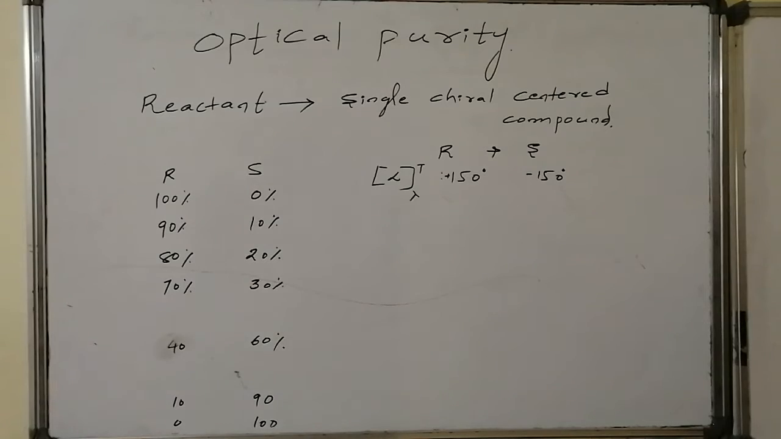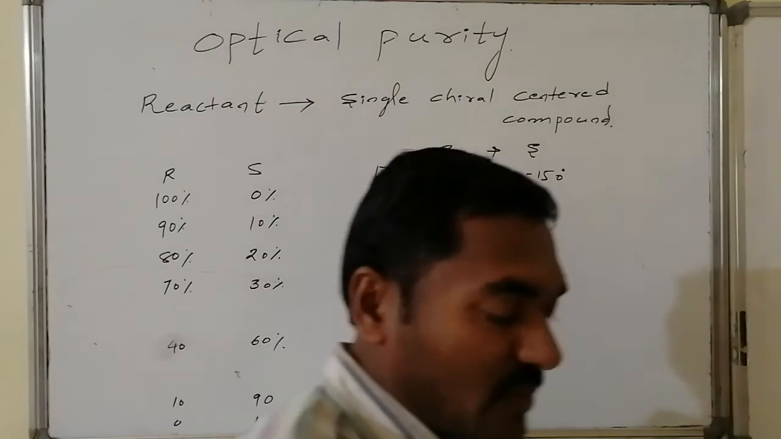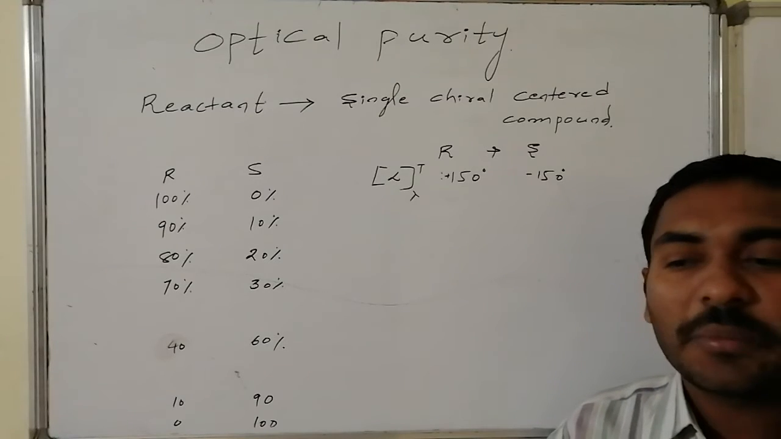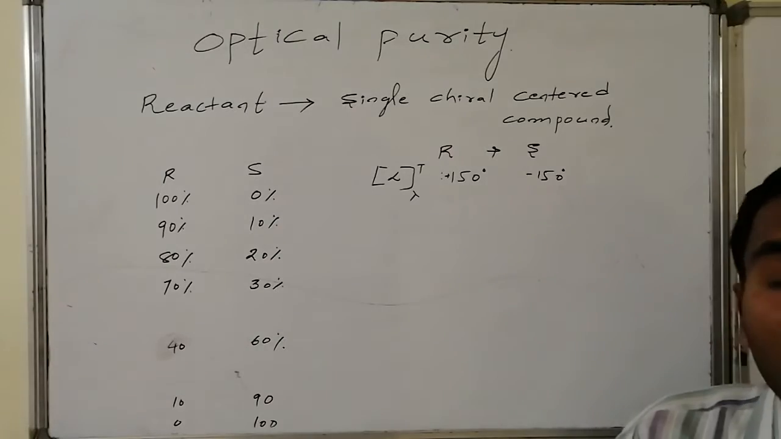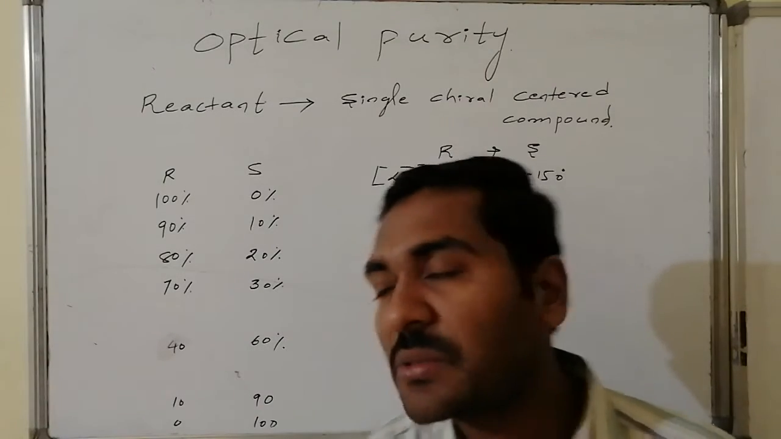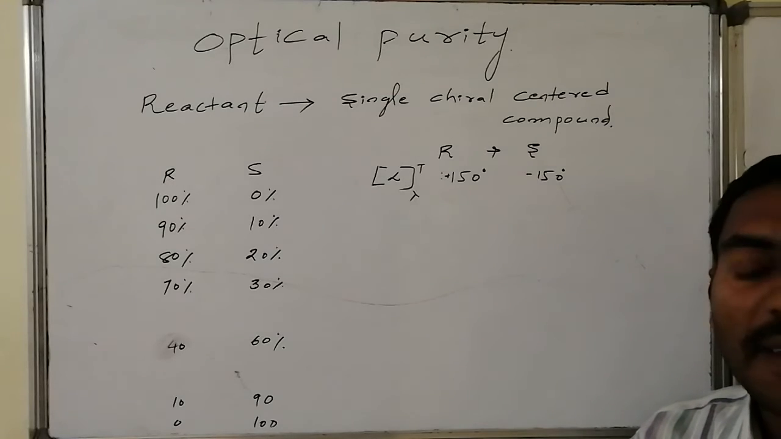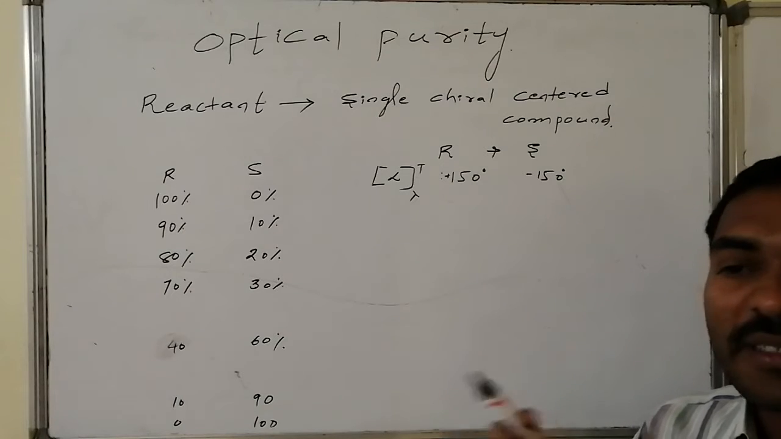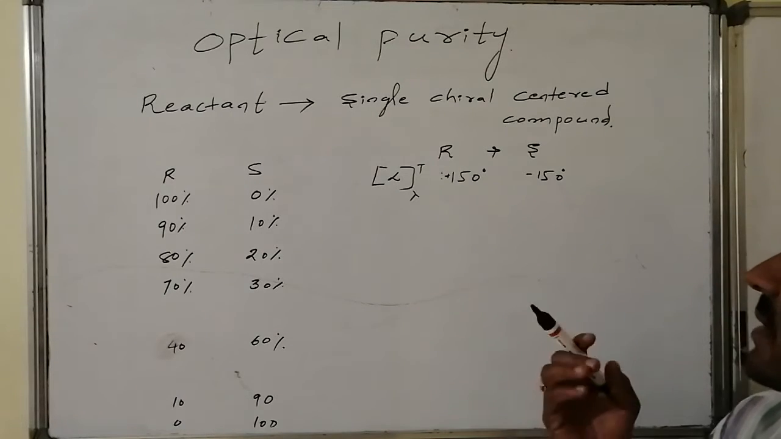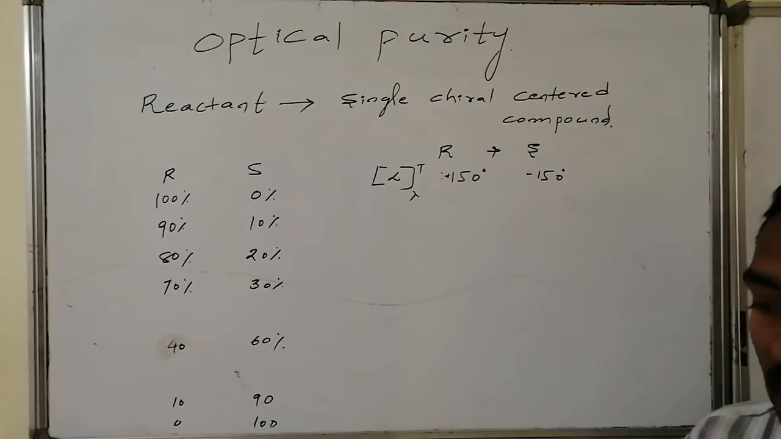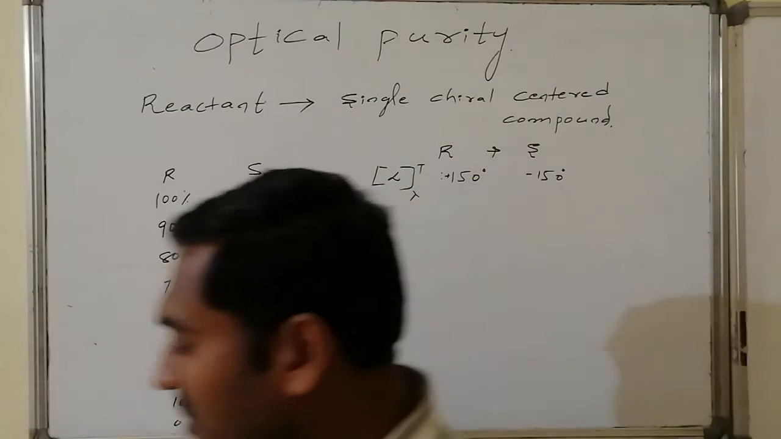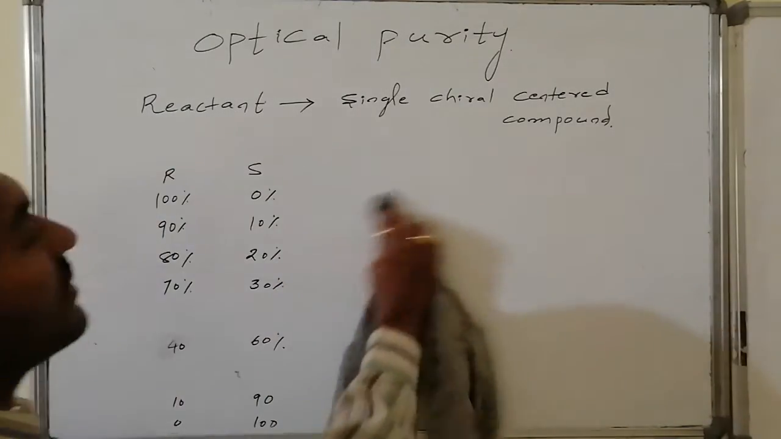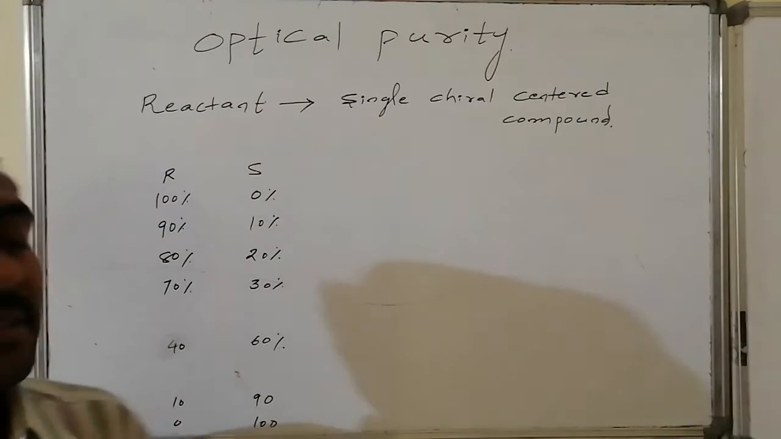As far as this question is concerned, the single chiral centered compounds are enantiomers of one another. R is one configuration, and S is the opposite configuration, non-superimposable mirror images. Hence, these are known as enantiomers of one another. The first enantiomer has a specific rotation of plus 150 degrees, and the next, being its enantiomer, has the same quantity with the opposite sign, minus 150 degrees.